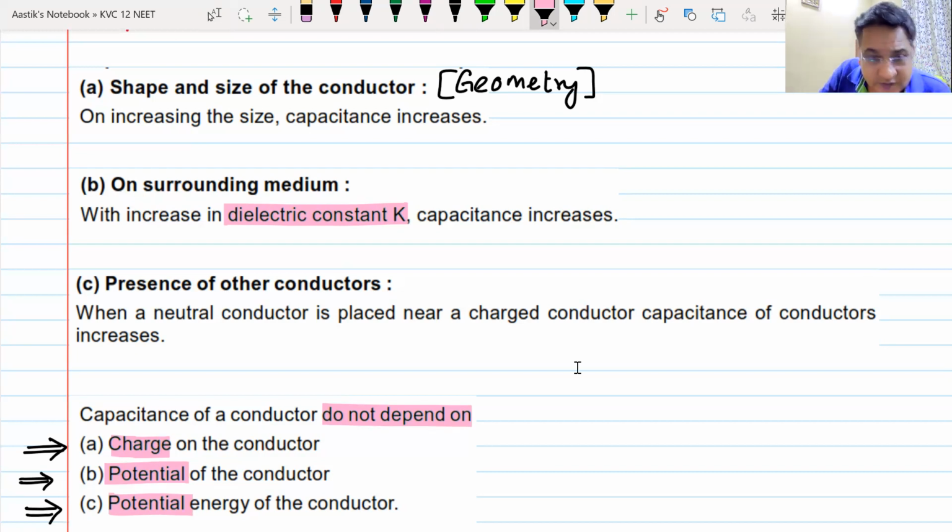Now we will write the next heading. We have seen the capacitance of an isolated conductor. The next heading is capacitance. Sir, yes, beta. What is the difference between potential and potential energy?